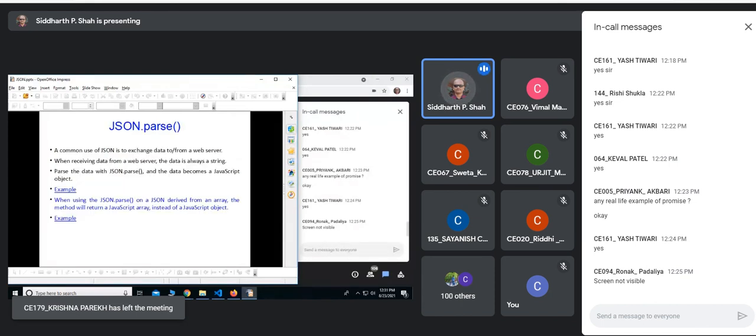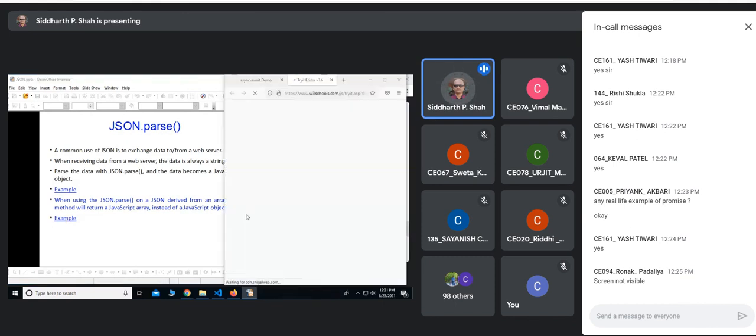So how can you do that? So parse is a method. A common use of JSON is to send data to or from a web server. When receiving data from a web server, the data is always a string. It's a JSON object, but it is a string. So parse this data with JSON.parse method, and the data becomes a JavaScript object. Simple. So when you call JSON.parse, it will convert the JSON object into JavaScript object. So there is an example. Let us go to that example.